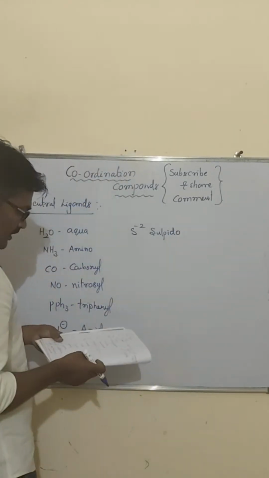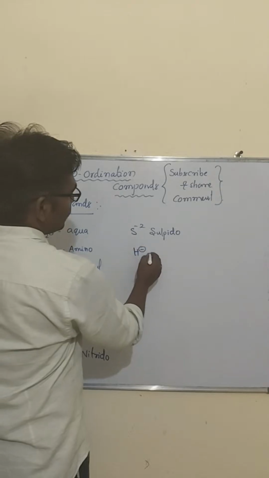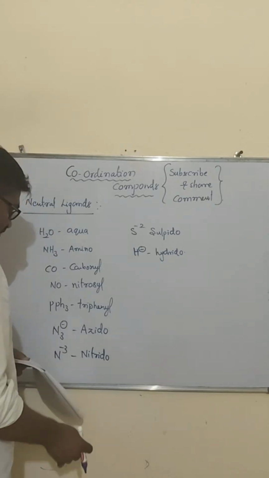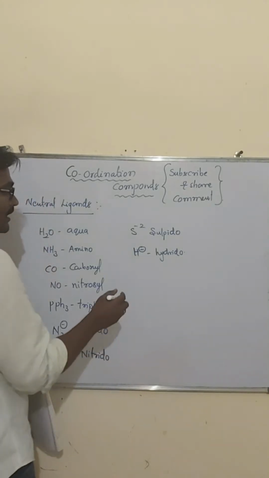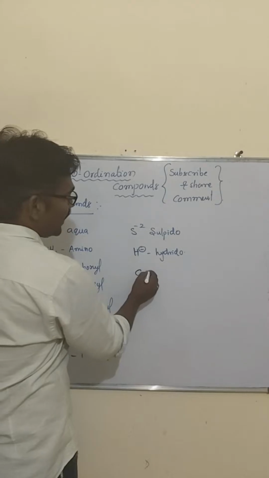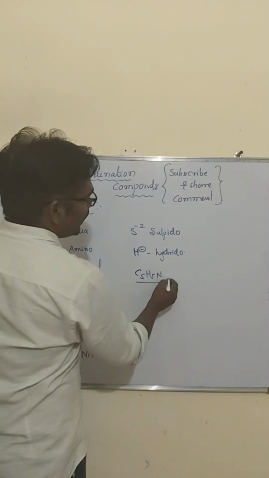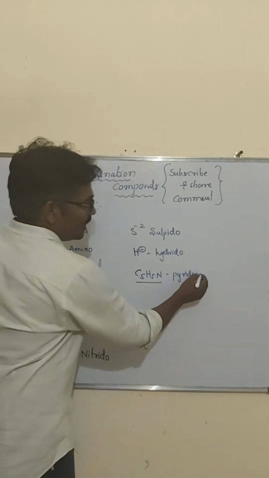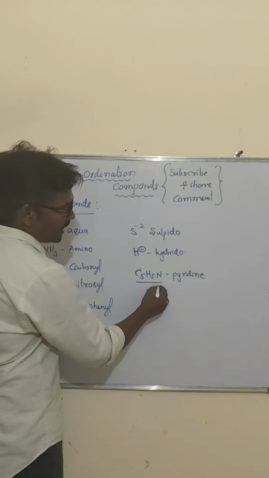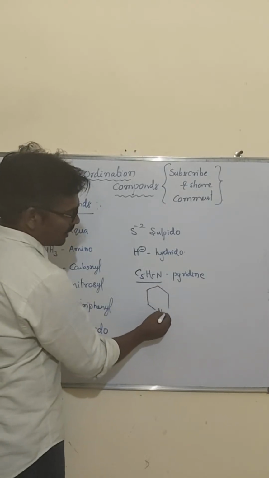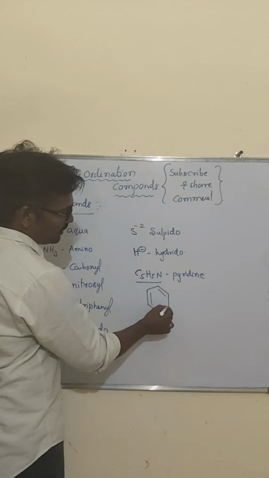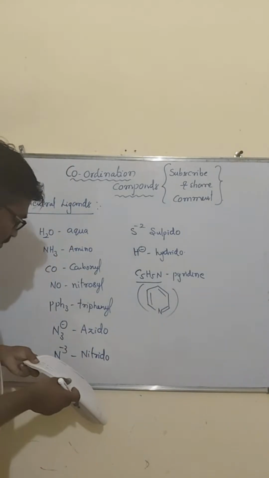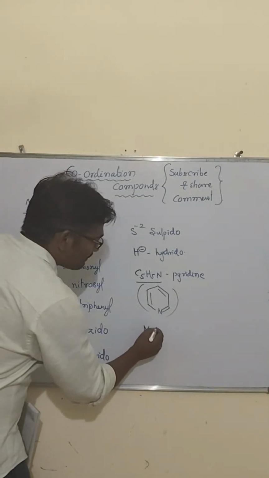The next H minus is hydrido. The next neutral ligand is C5H5N, which we call pyridine. Pyridine has an aromatic structure. This we call pyridine.